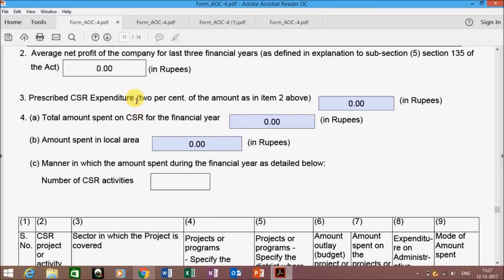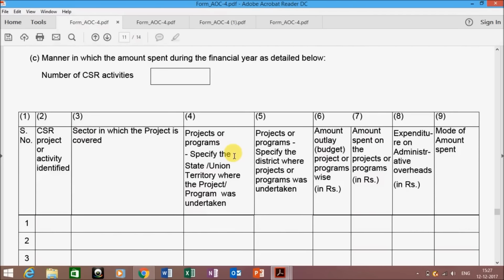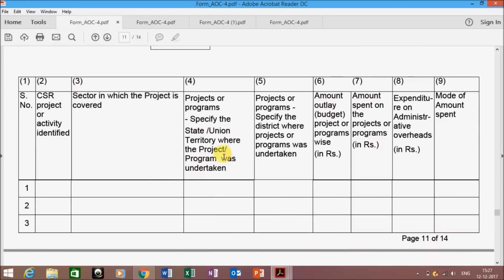Now what is the prescribed expenditures? That is the 2% of the average net profit has to be entered over here. Then the total amount spent and the amount spent in the local areas. Now you need to give the detailed expense you have done on the CSR activities in the prescribed format.